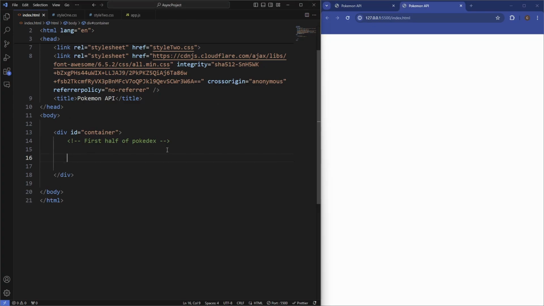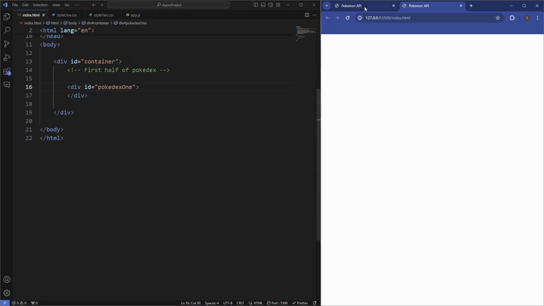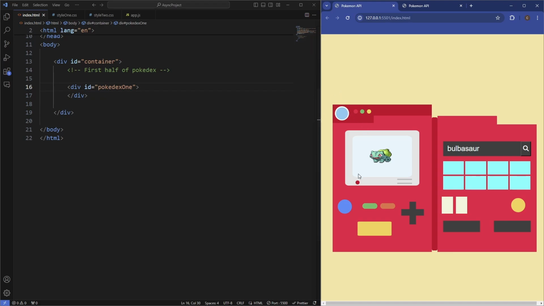So we'll wrap this in a div with the ID of Pokedex 1. And then inside of the Pokedex 1 section, we're going to have another section which is going to house the screen here, and then all these little buttons at the top here. And then we'll have a div which is going to house all of these buttons here.